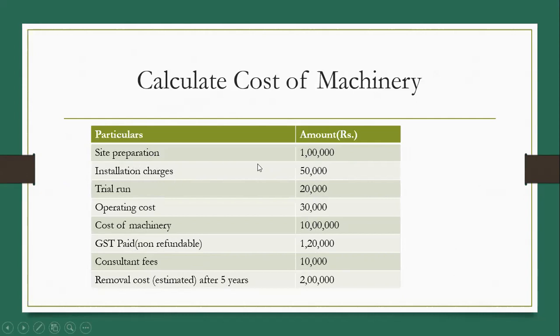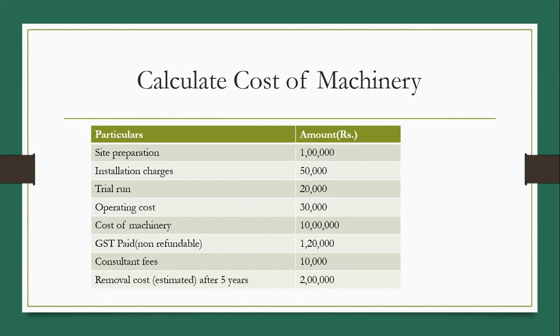Site preparation is part of fixed asset. Installation charges, compulsorily we have to pay. Trial run, it is essential to confirm whether the product is as per our requirements. So trial run is part of fixed asset. Operating cost. Operating cost is cost of manufacturing the goods, so we cannot include this cost in cost of fixed asset. It is transferred to profit and loss account.